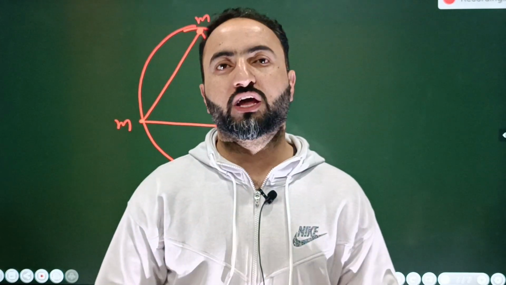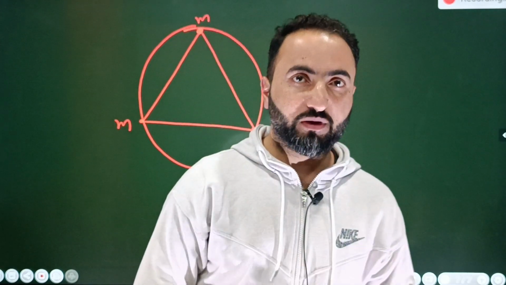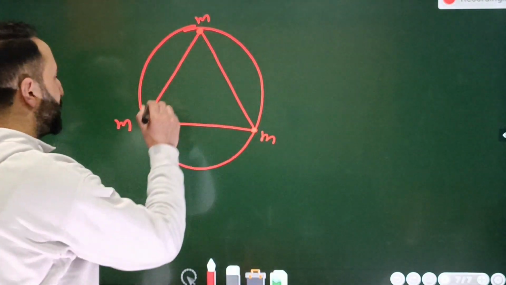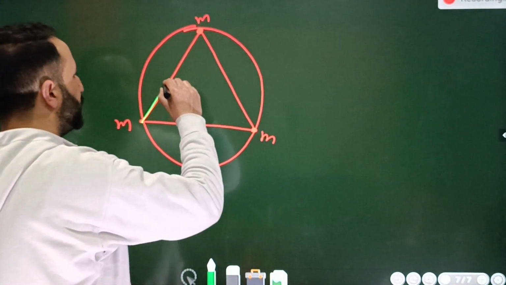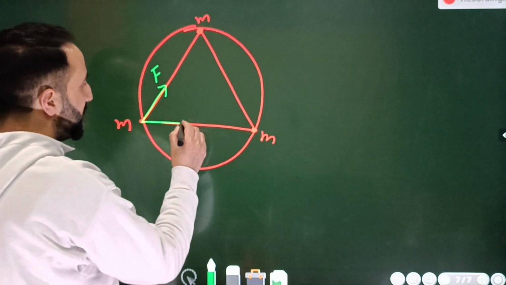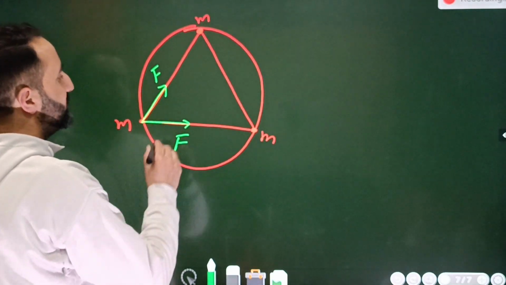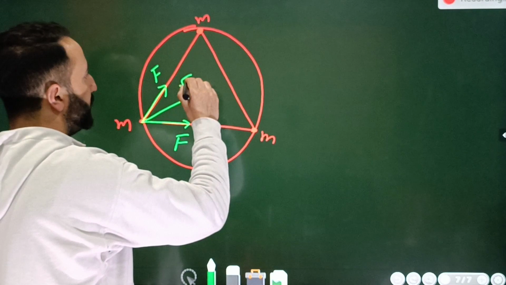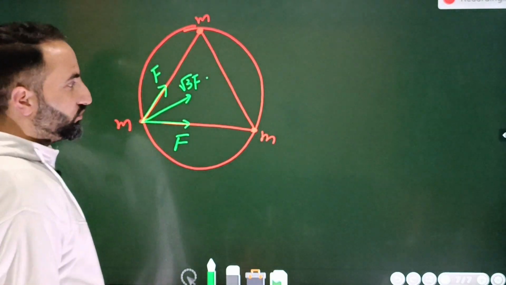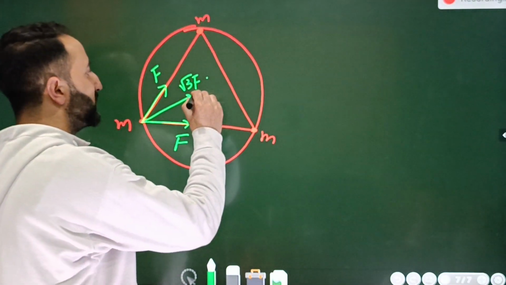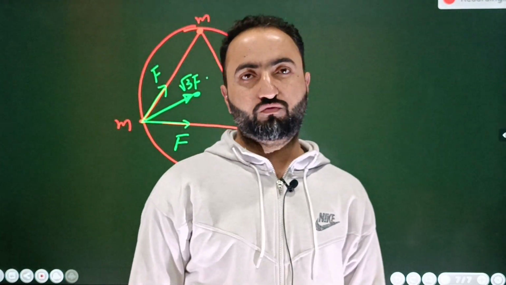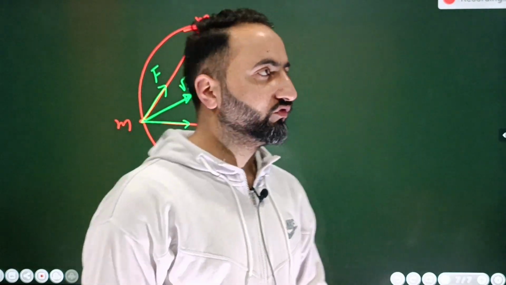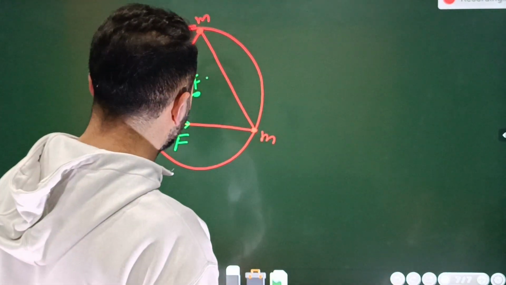Now there is gravitational force on each particle. ठीक है ना बेटा? And that gravitational force will provide necessary centripetal force, because जो इस पर force है बेटा, one will be along this direction, one force will be along this direction. इस दिशा में एक force होगा बेटा, that will be F. Along this direction, another force, that will be F. The angle is 60 degree, so resultant will be equal to what? That will be equal to root 3 multiplied by F. ठीक है ना बेटा? So this root 3 F is obviously directed towards the center of the circle. So this will provide necessary centripetal force. ठीक है ना बेटा? From there you can calculate the velocity obviously. Okay. So that's how we are going to solve it out.